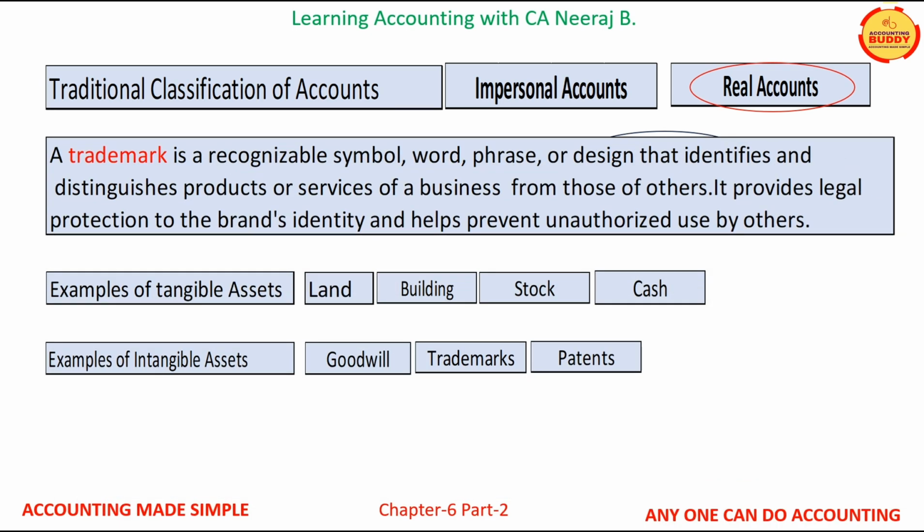Next is trademark. A trademark is a recognizable symbol, word, phrase, or design that identifies and distinguishes products or services of a business from those of others. It provides legal protection to the brand's identity and helps prevent unauthorized use by others.